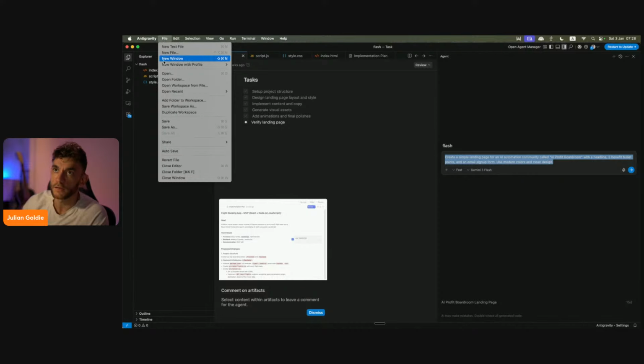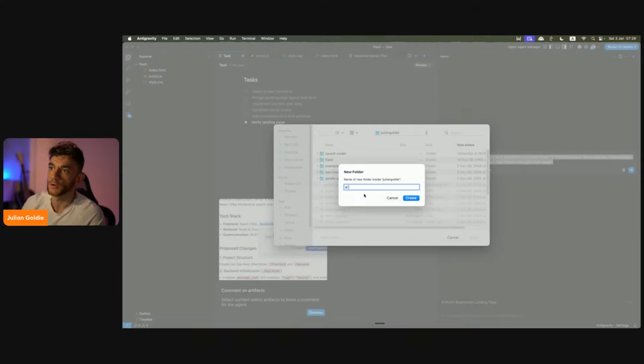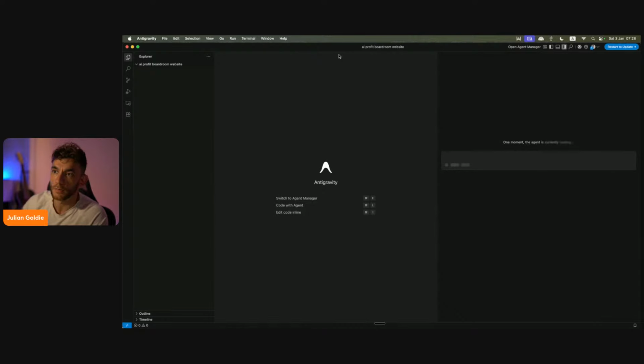And the way that we're going to do this is open up a new folder. So I'm going to replace what was previously in my project. We're going to click on new folder here. We're going to put AI Profit Boardroom website, right? Hit create like so. Open that folder up. That's going to open up a new window.